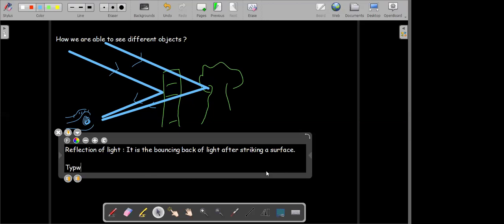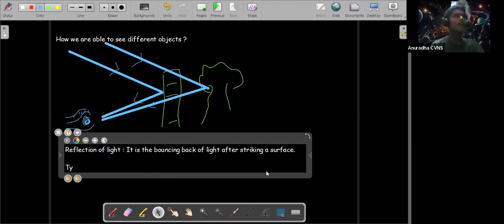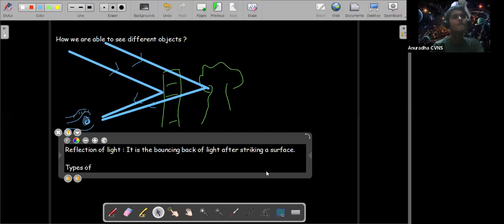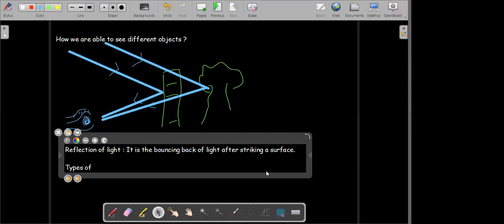Sir, what pushes the light to reflect? What pushes the light to reflect? Even if we consider light as a particle, or light as a wave, it can be explained. But we'll just try to explain how the reflection occurs.